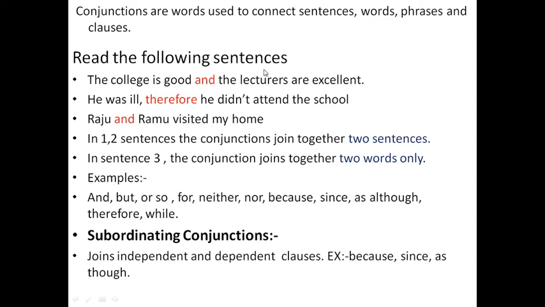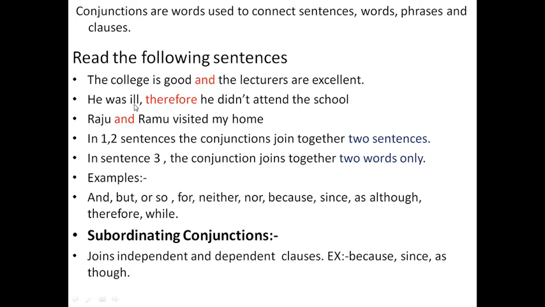Read the following sentences. The college is good and the lectures are excellent. And is a conjunction because it joined two sentences. The college is good, the lectures are excellent. So and is a conjunction.